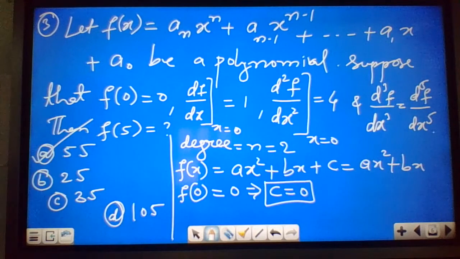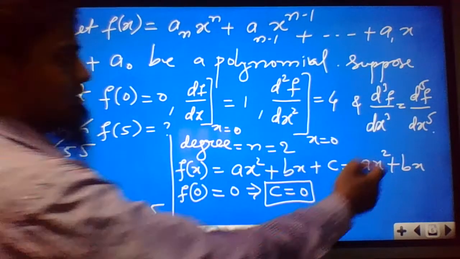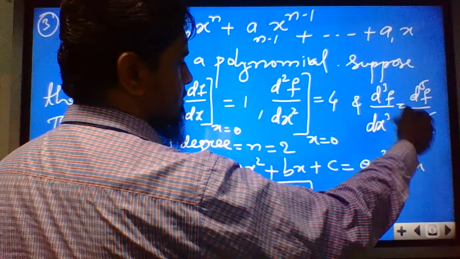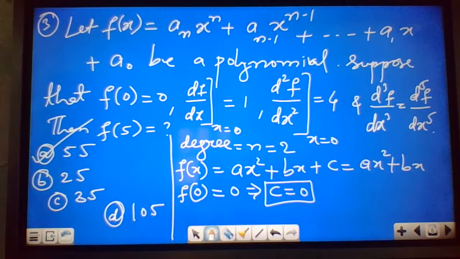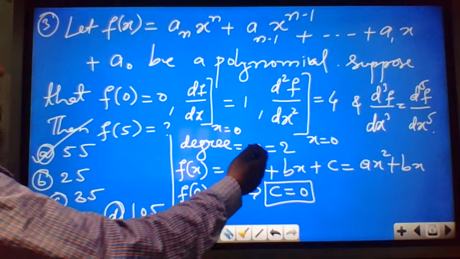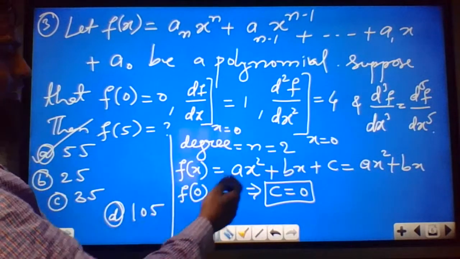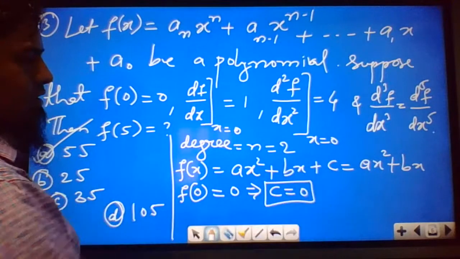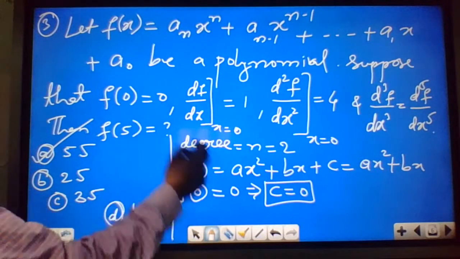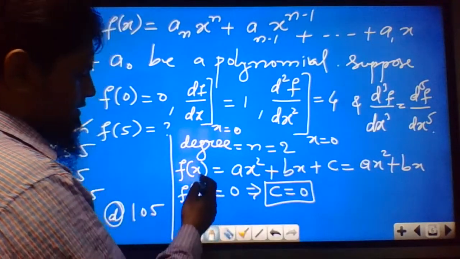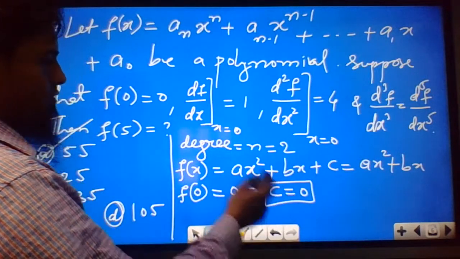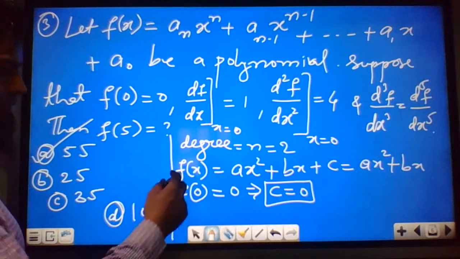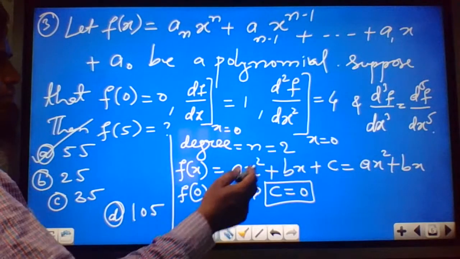So from the last condition we can understand that this is possible only if the highest power of x is 2. That is, the degree will be 2. Now we can put n equal to 2 here, so we get f(x) equal to ax square plus bx plus c. And f(0) is given as 0, so putting x equal to 0 we get c equal to 0. Then we have f(x) equal to ax square plus bx.